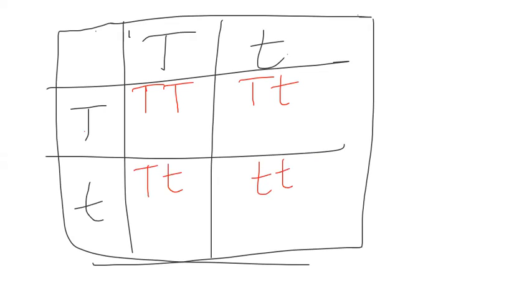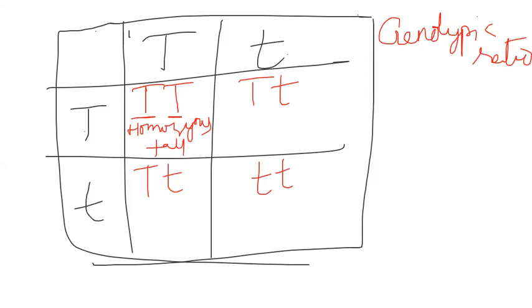Now I have to go for the genotypic ratio of F2. So now my vision is changed. Now I am trying to see the two genes which represent this character. So this is homozygous tall. This is heterozygous tall.